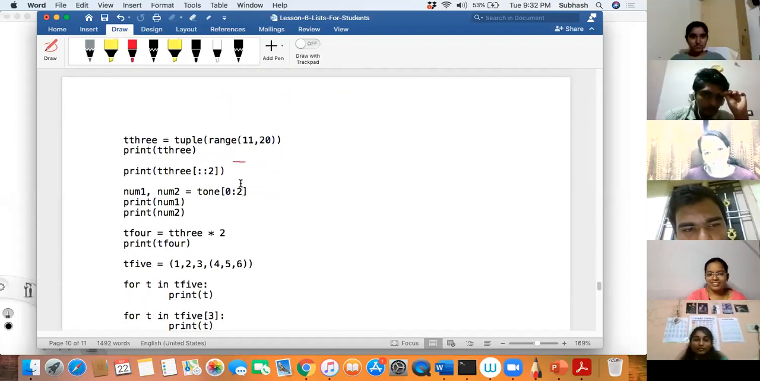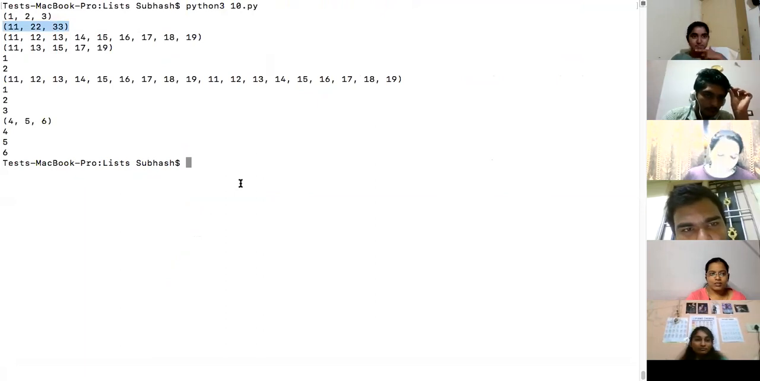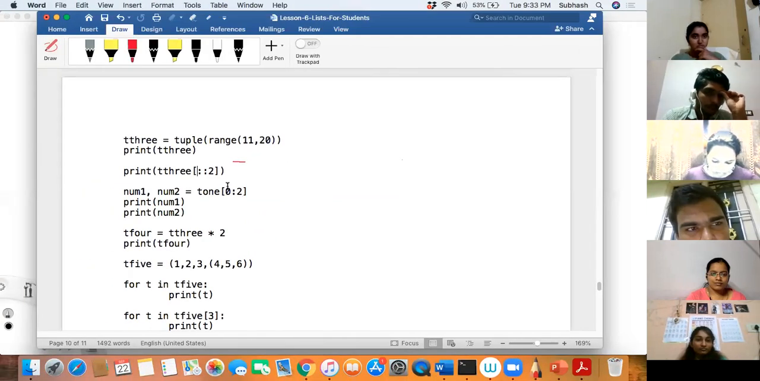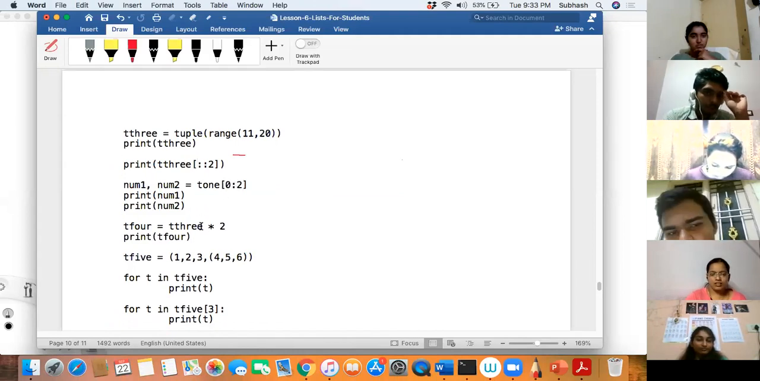Okay. You want to see the output? 0 to 2. Yeah, sir. I didn't understand what is difficult in this. 0, 1 will get stored. No, 0th element, 1th element. It is slicing, 0 to 2. Yesterday we discussed the slicing operator. Okay. This one.